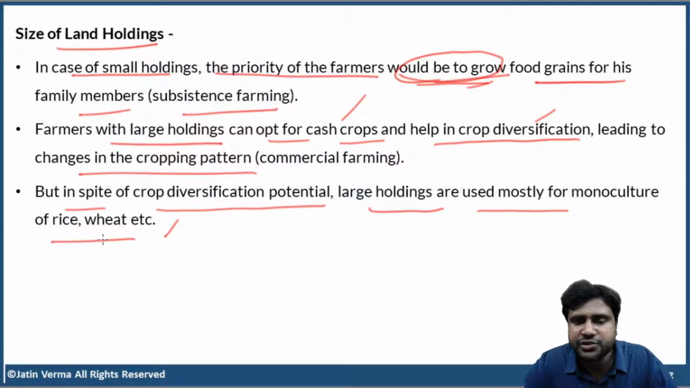Because we know that rice and wheat are given MSP, so the farmers are safe. They don't have to worry about selling their produce in the market. No matter what, they will get a guaranteed minimum income and they are happy with that. So, in spite of having large holdings, some of the farmers, not all, go for rice and wheat cultivation.